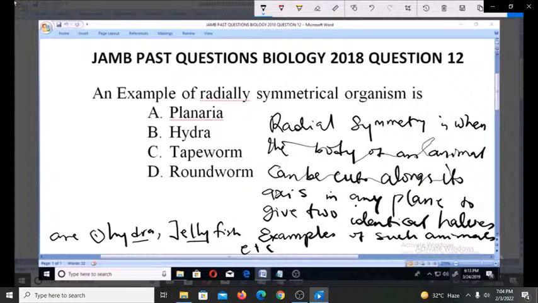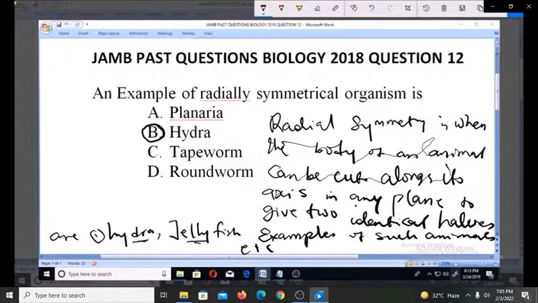So what do you say is a radially symmetrical animal or organism? Organisms that when their body is cut along its axis in any plane, it can give two identical halves. So Hydra is a very good example of a radially symmetrical animal, and another one is also jellyfish.